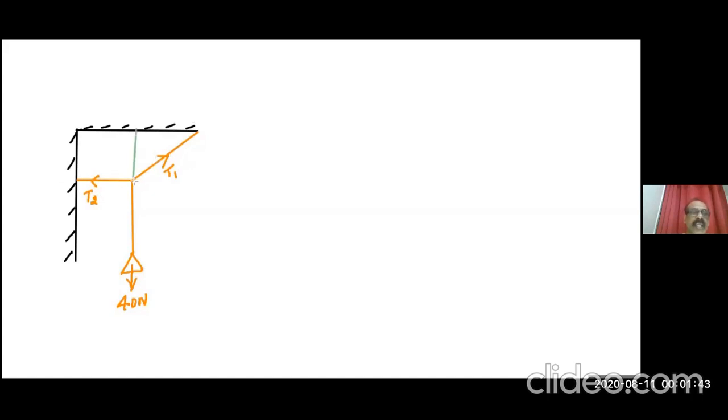Okay, these light lines I'm marking as dotted lines. This angle is 60 degrees.